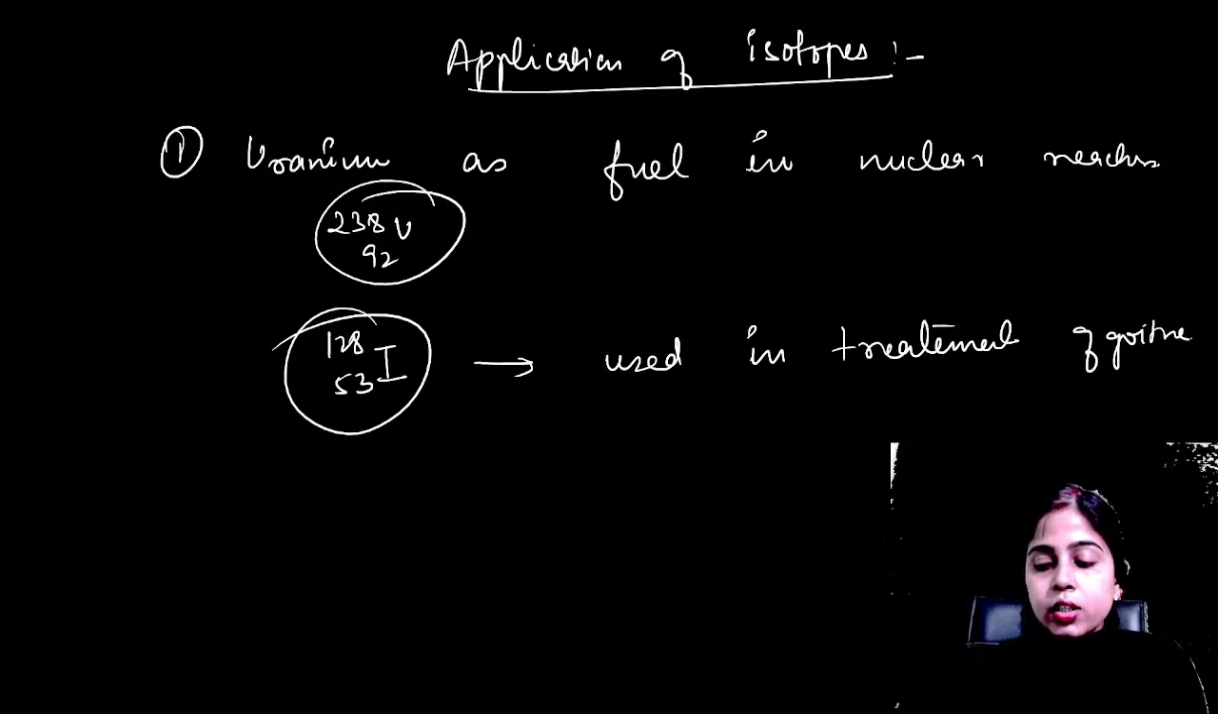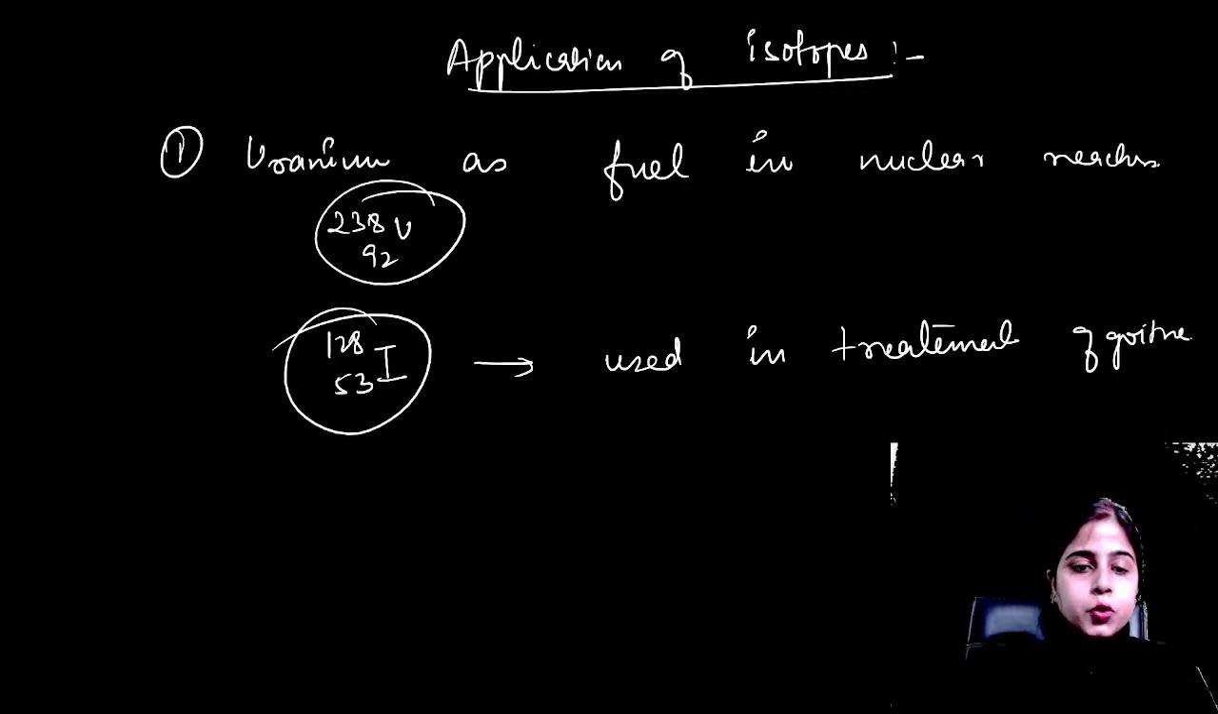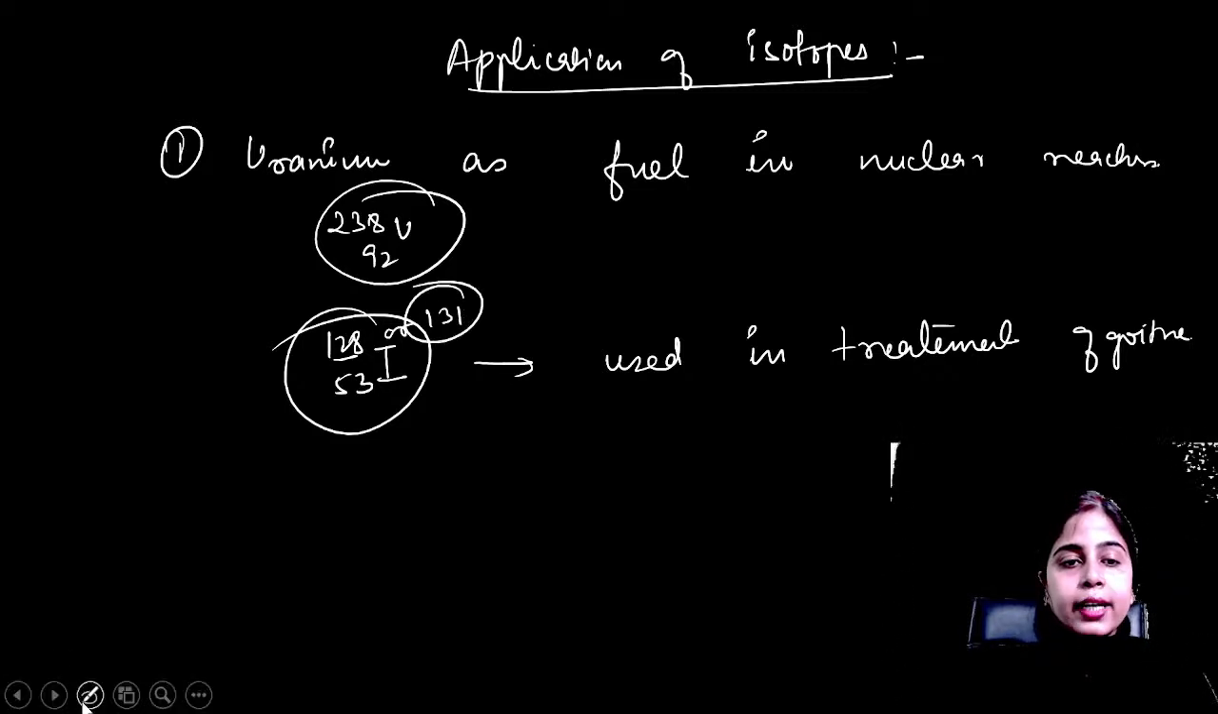Okay, so these are your isotopes applications. I hope it is clear to everyone. Yes, some elements have radioactive isotopes also, like uranium has radioactive isotopes. Okay, very good. So these are all your isotope examples. I hope it is clear to everyone. In some books the iodine isotope is given as 128, in some books it is given as 131. Please do not get confused.